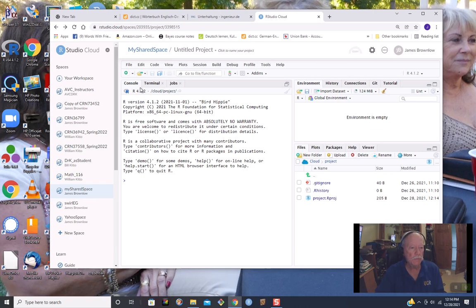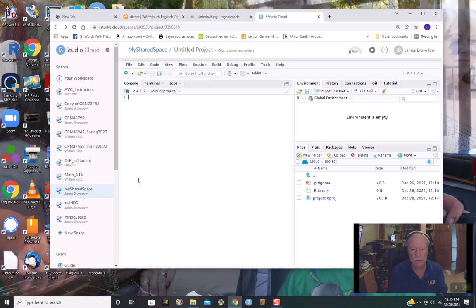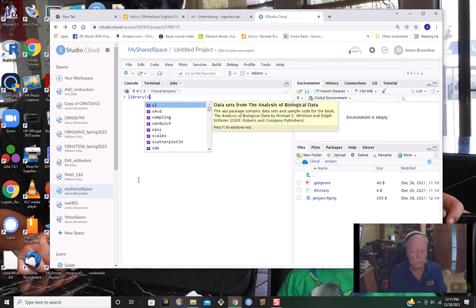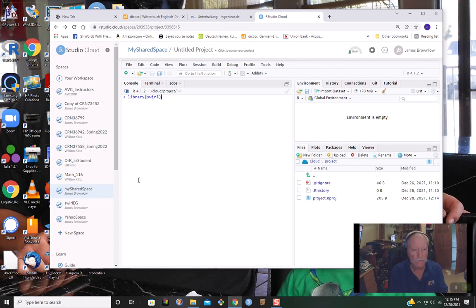So what I'm going to do is I'm just getting in the console. I'm going to clear the console, Control L, and I'm going to say library(swirl). Now, if I was unsuccessful in getting the base project installed, then this command would have come back and said, I don't recognize the package swirl, I can't load it. But since it brought this, I know now that the base package installation was in fact successful.